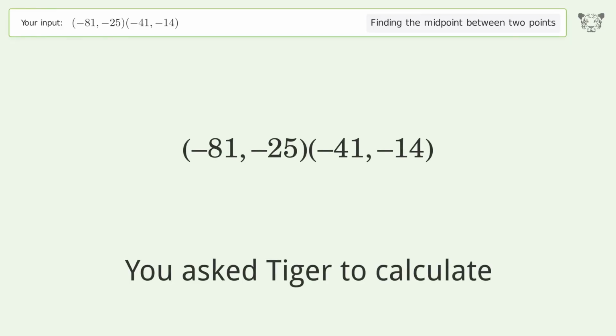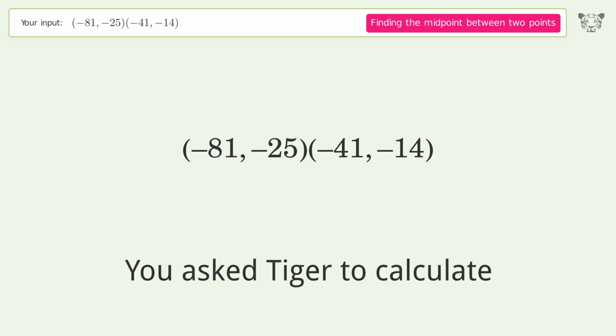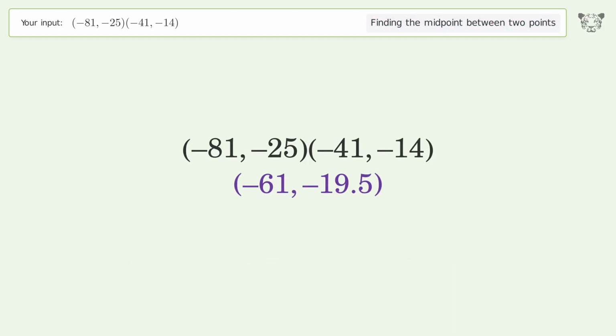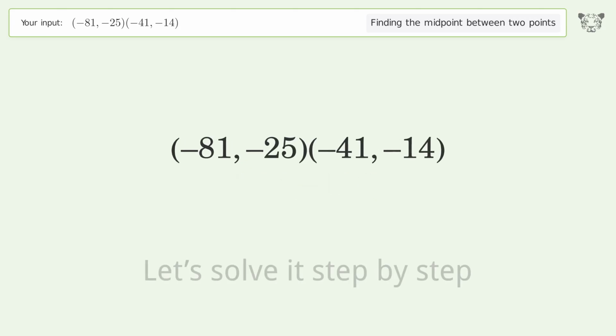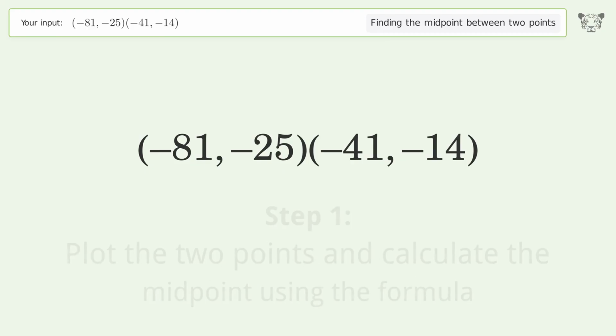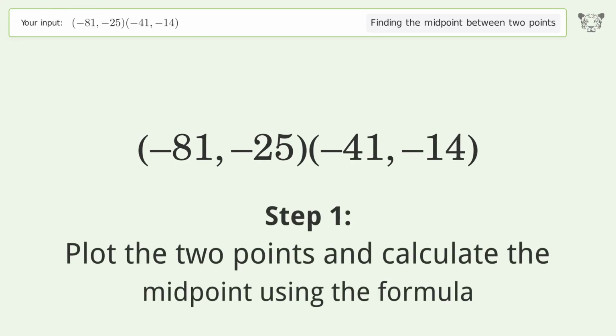You ask Tiger to calculate. This deals with finding the midpoint between 2 points. The midpoint between the 2 points is -61, -19.5. Let's solve it step by step. Plot the 2 points and calculate the midpoint using the formula.